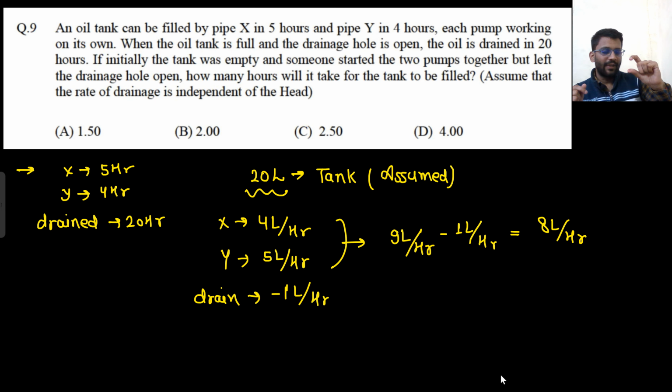X and Y pipe working together. That means X is giving 4 liter per hour, Y is giving 5 liter per hour. So total 9 liter per hour you are getting. But because of that drain hole, 1 liter per hour is getting out of the tank. So in 1 hour you are getting 8 liter.